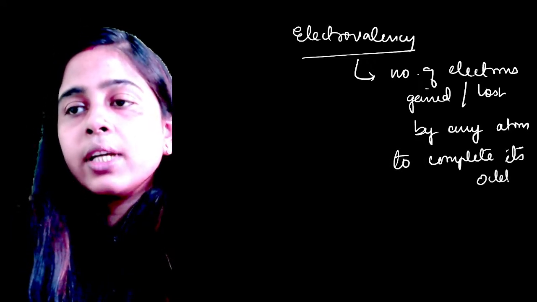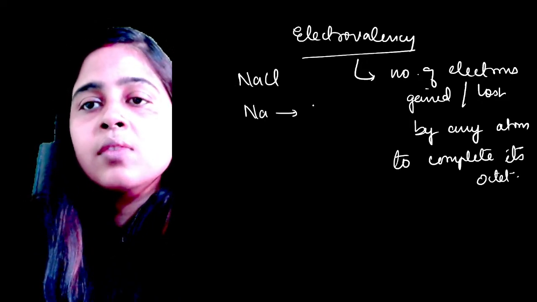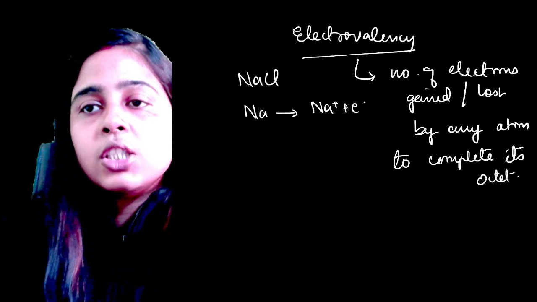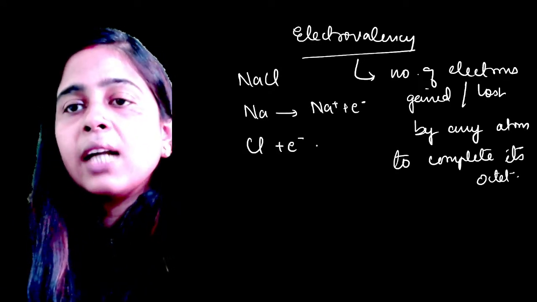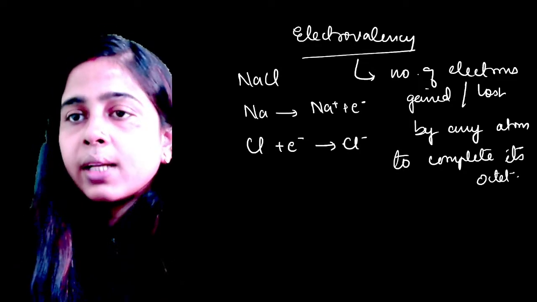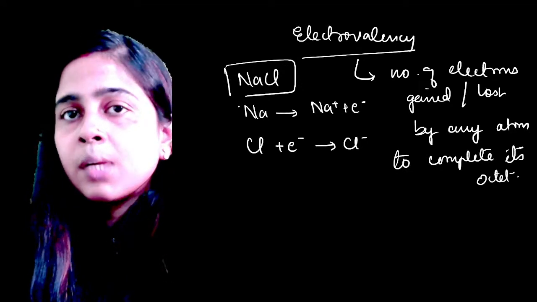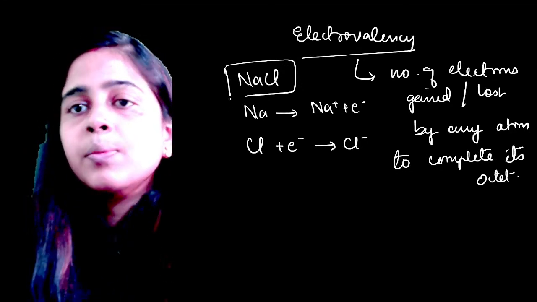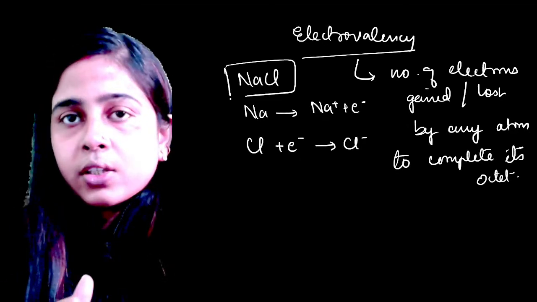Just for example, in sodium chloride, your sodium is losing 1 electron to achieve the noble gas configuration, and your chlorine is gaining that 1 electron to achieve the noble gas configuration. Then in this case, your electrovalency of sodium is also 1 and chlorine is also 1, because your sodium is losing 1 electron and chlorine is gaining that 1 electron.